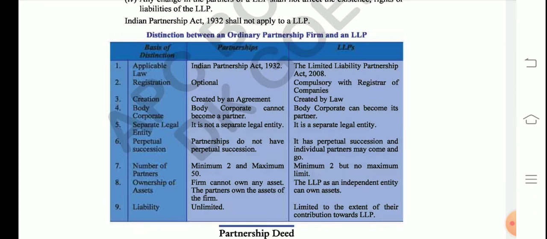Then the fifth point says it is not a separate legal entity. So you already know, in a normal partnership firm, there is no separate legal entity. Partners are liable to pay off the debts of the firm from their own pocket. But in case of LLP, as the name suggests, limited liability partnership, the liability of the partners is limited up to their capital contribution. So the sixth point is perpetual succession.